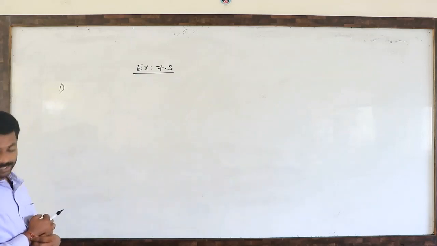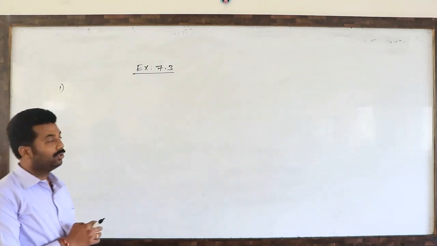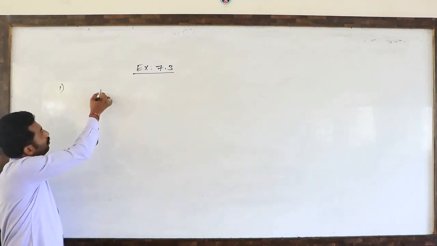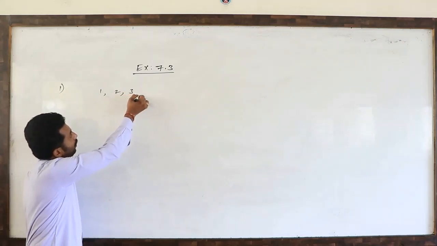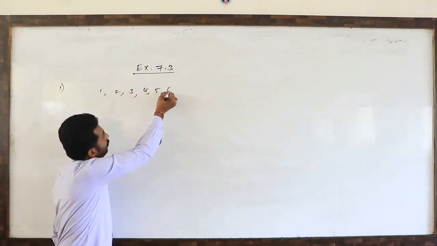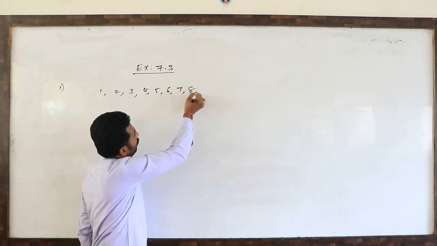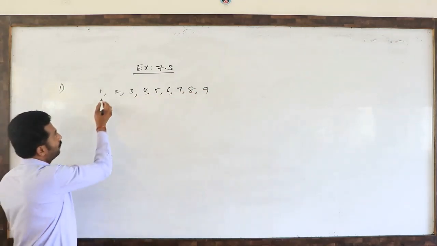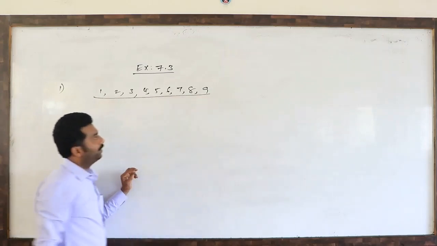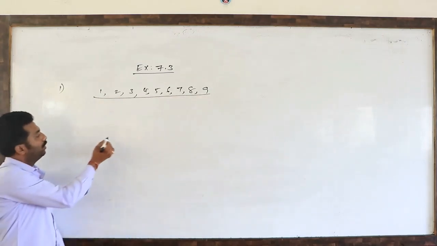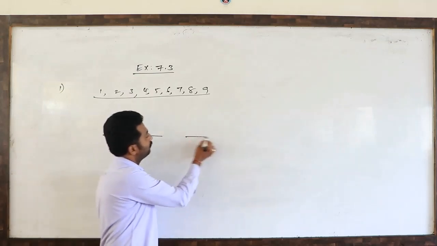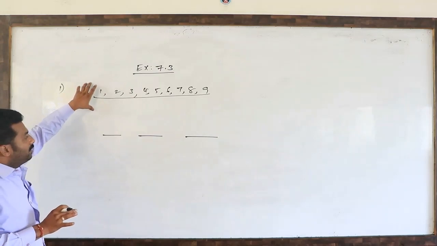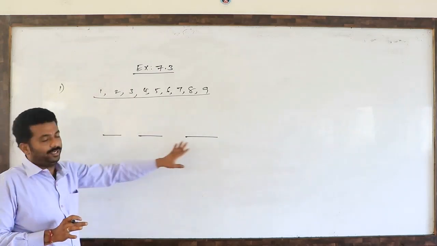How many 3-digit numbers by using the digits 1 to 9? 1, 2, 3, 4, 5, 6, 7, 8, 9. So total 9 digits are there. By using these 9 digits, we have to form 3-digit numbers. So here the condition is no digit is repeated.